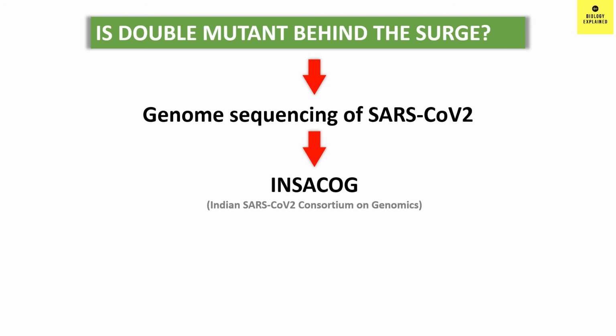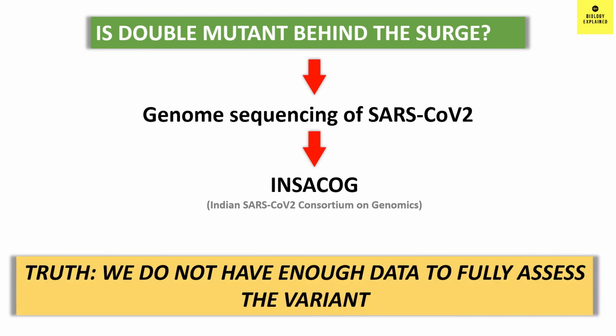But basically, we need many more labs and many more sequences to be done to understand which is the dominant strain behind this surge. However, remember that because two important mutations have come together does not mean that the virus will be more deadly. And the truth is, we do not have enough data to fully assess the variants.